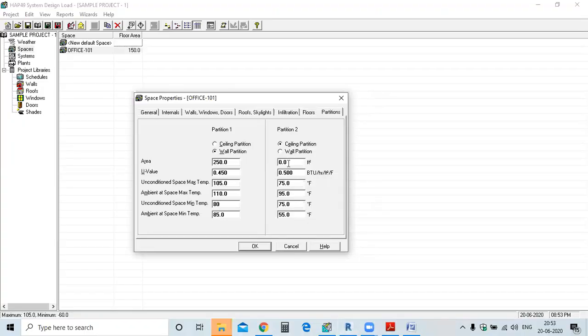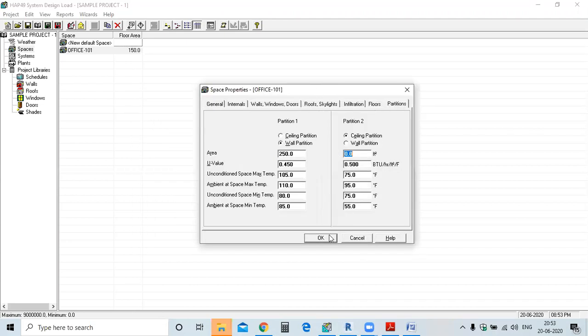Like if your floor area is 150 square feet, the values for the ceiling and air conditioning parameters will be the same as in this one, because we have the same now. So in this case I'm using 0, it will not calculate for the ceiling. Okay, but the parameters are the same, you can add it if you are having a ceiling. Okay, now click OK.